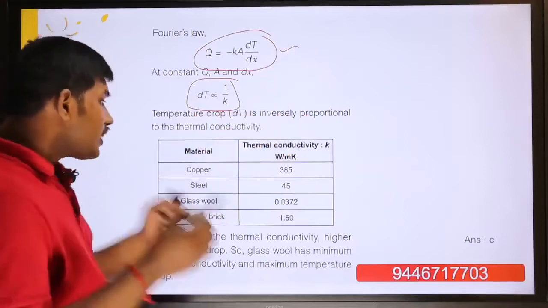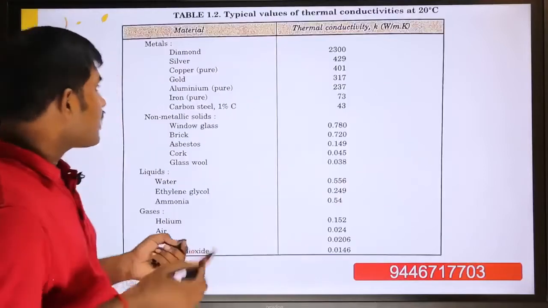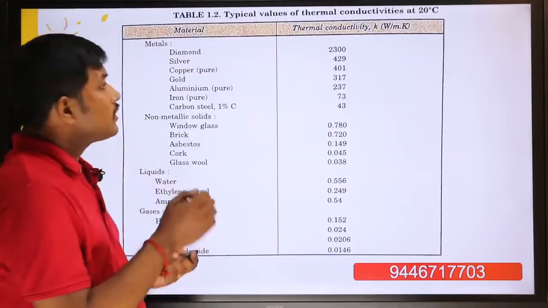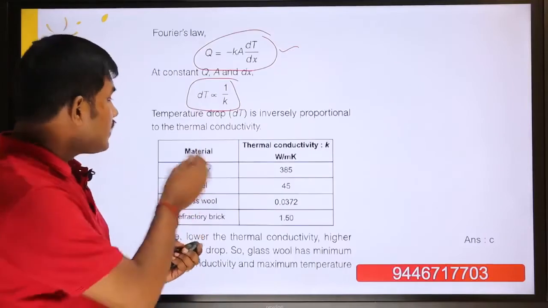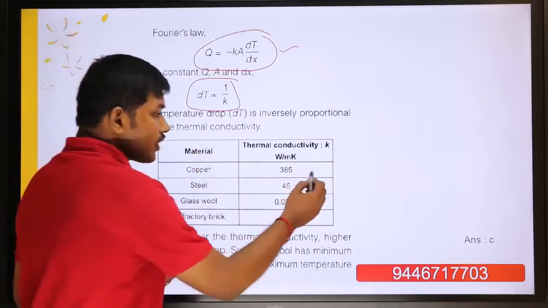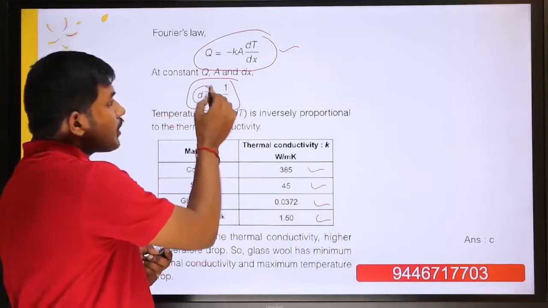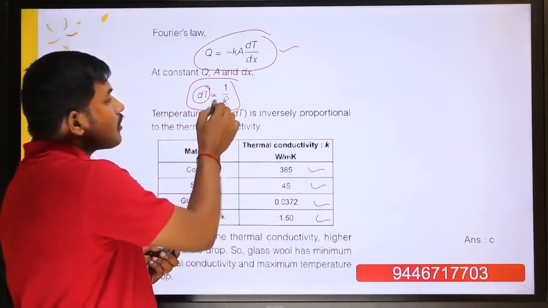I have already given some typical values of materials. You should remember that. So the second question is this: find out the thermal conductivity values. We know the temperature drop is maximum only when the thermal conductivity is very, very low.